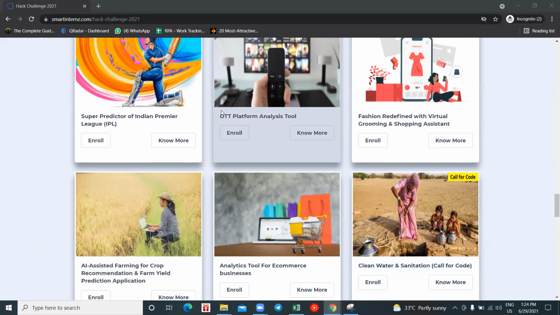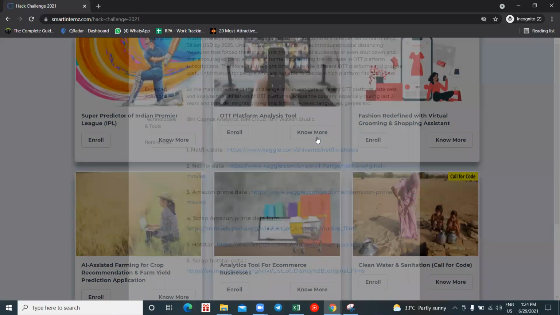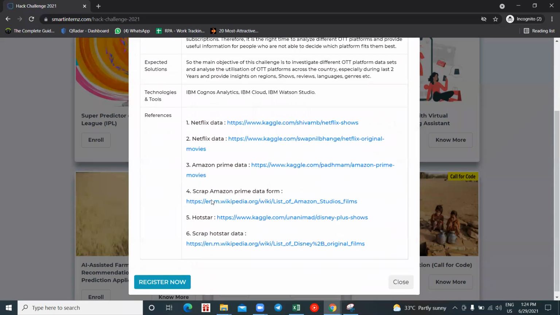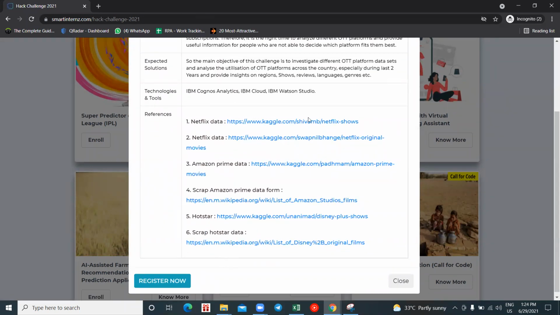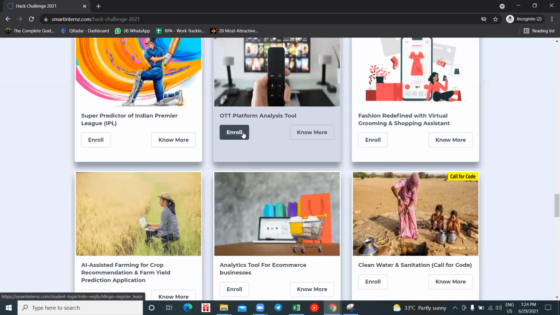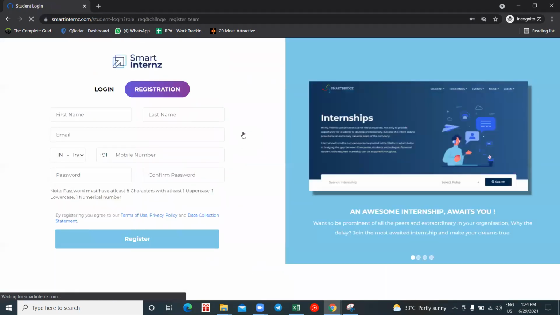Let's say I'm moving with this OTT platform analysis. If you want to know more about this problem statement, just click on know more. When you click on know more, you'll get the description and expected solution, what technologies are to be used, and reference data sets. You'll get the complete idea of your problem statement. So if I want to go with this OTT platform problem statement, I have to click on this enroll option, and you'll be taken to our student login.